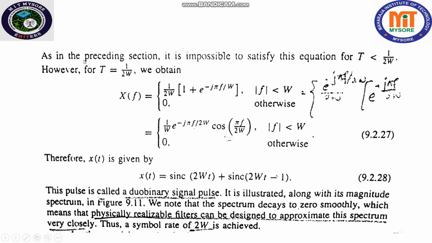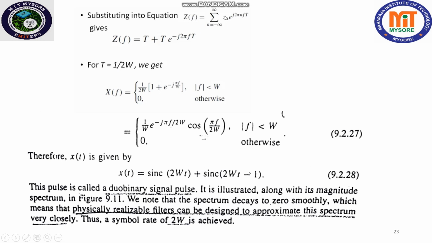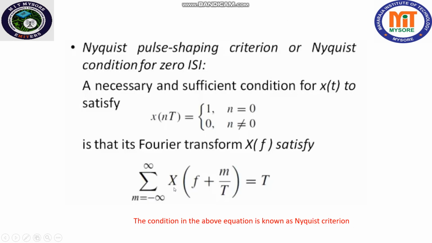Using this condition, substituting for Zn in this equation, which is derived in the Nyquist criteria that we have not covered, and simplifying it, we get Z of f equal to T plus T into e to the power minus j 2 pi f T. For T equal to 1 by 2W, we get this equation after simplifying.